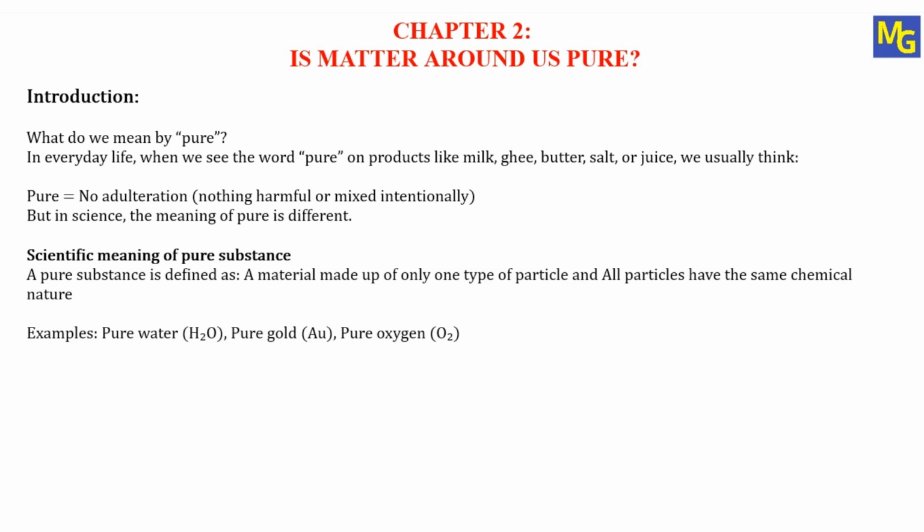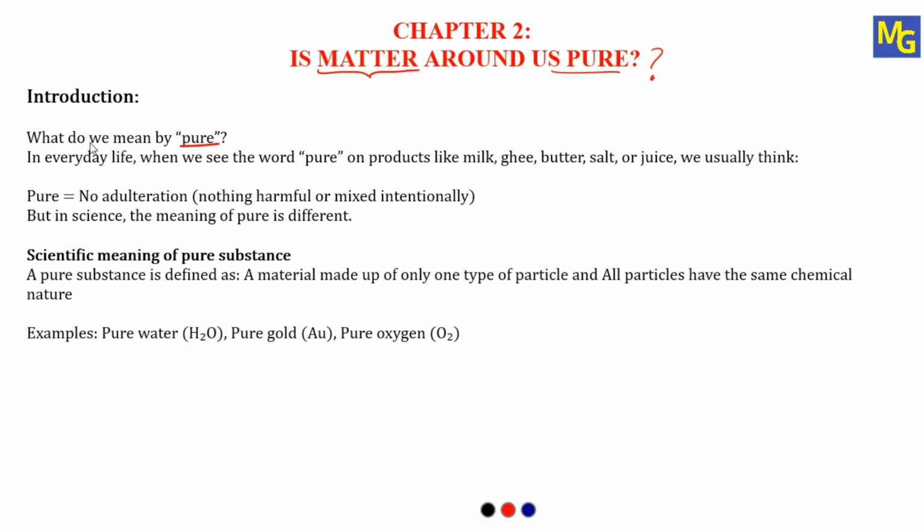So in this video, I'm going to start with the introduction of chapter 2, that is, Is Matter Around Us Pure? In the introduction, we are going to see what we mean by pure. See the chapter heading, it is saying, is matter around us pure? What is matter? Matter is anything which occupies space and has volume in the universe. Everything is called matter. It may be a chair, a table, air, water, a tree, or a human body. Everything is matter. So whatever matter we can see around us, is it pure? It's a question mark. This we are going to study in detail in this chapter.